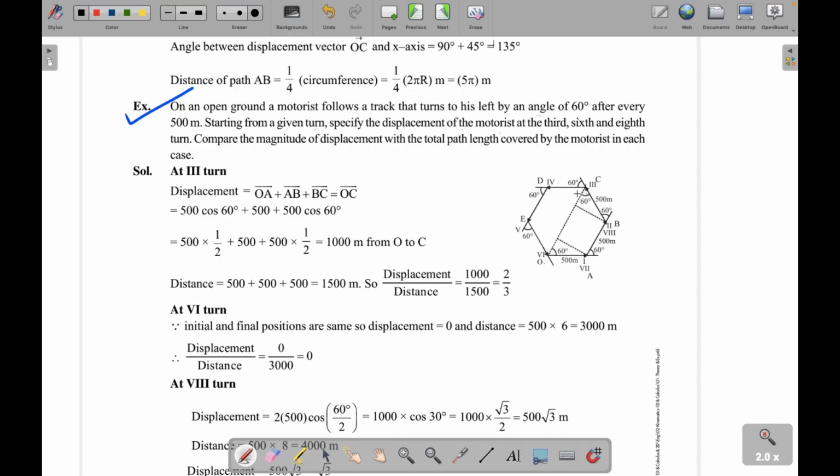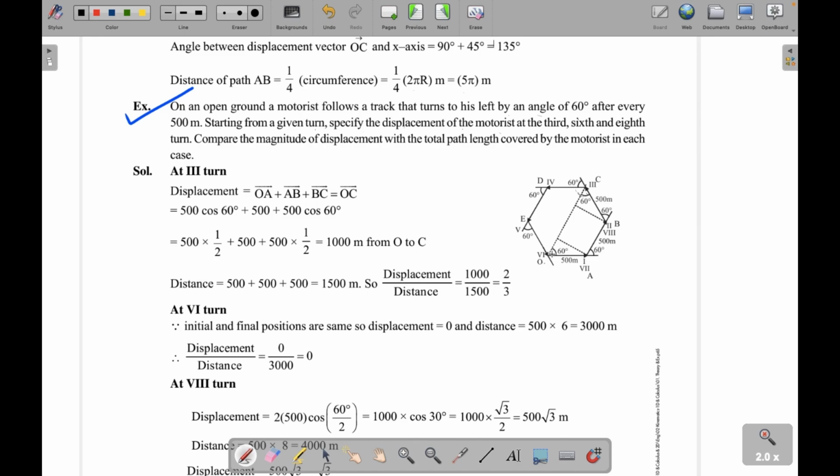So the exterior angle is 60 degrees, or you can say the interior angle is, what is the value of the interior angle? 120. Right? And all sides are the same. So what can be this figure? Hexagon. Yeah, a regular hexagon.